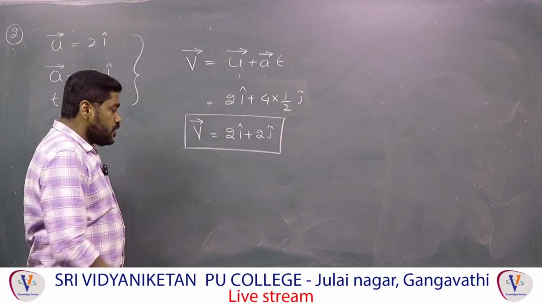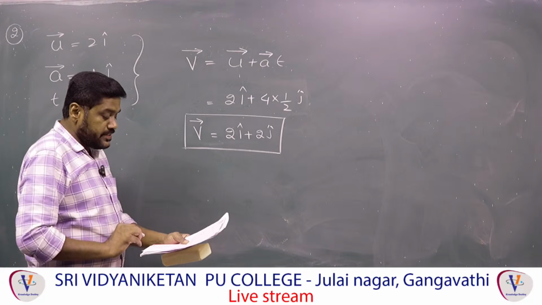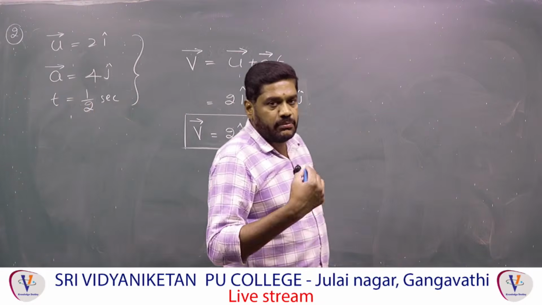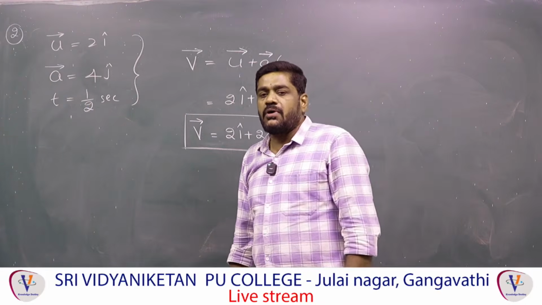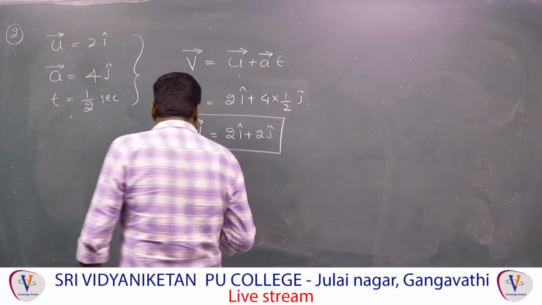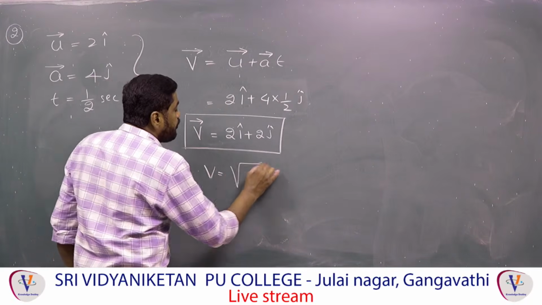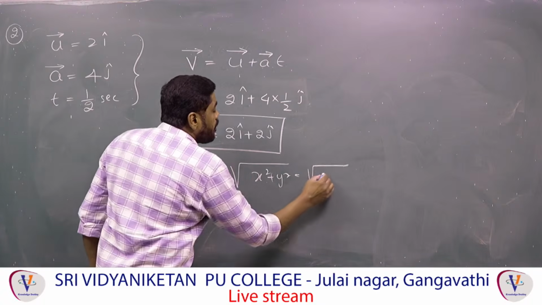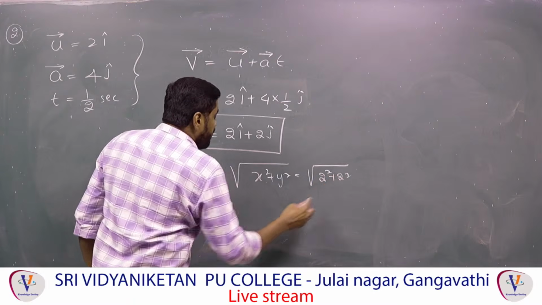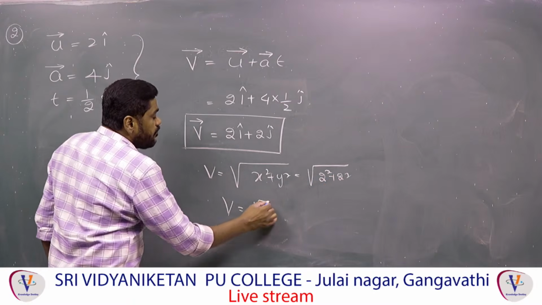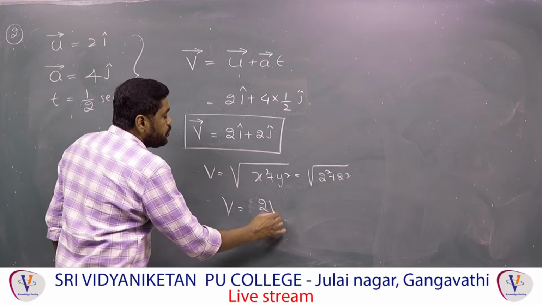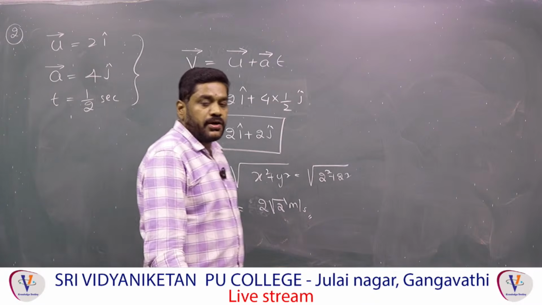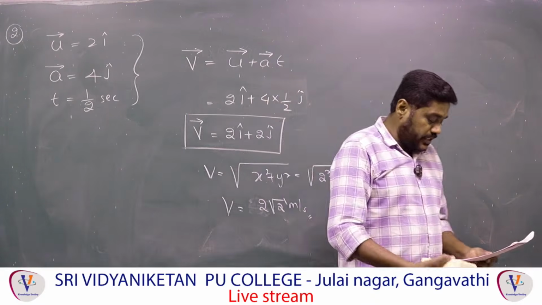If they ask for the speed of the particle, the options in the question are not in vector form, they are in the form of magnitude, speed. Therefore v is equal to under root of x square plus y square, that is under root of 2 square plus 2 square, and after simplification v is 2 root 2 meter per second. This is the speed of the particle after half a second, that is 1 by 2 second.